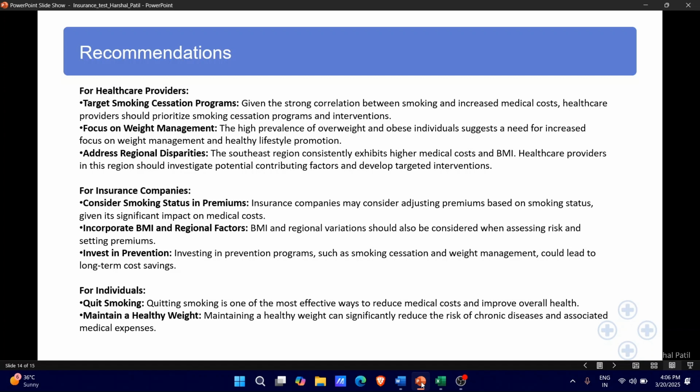And for individuals, quitting smoking is one of the most effective ways to reduce medical cost and improve overall health. Maintain a healthy weight. Maintaining a healthy weight can significantly reduce the risk of chronic diseases and associated medical expenses.